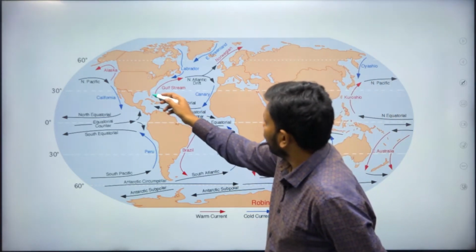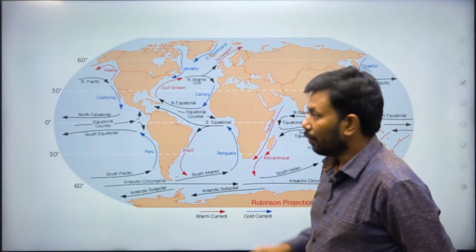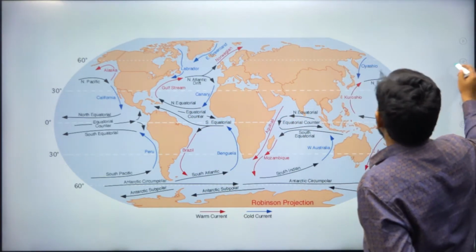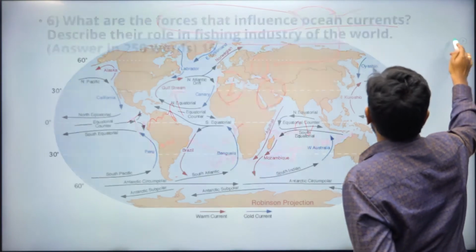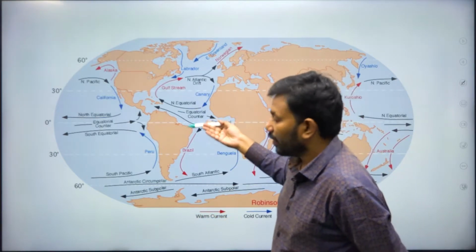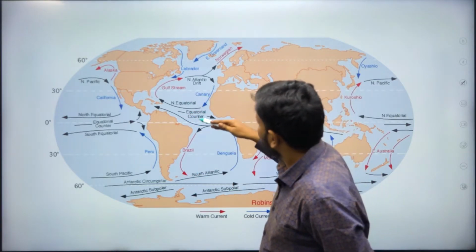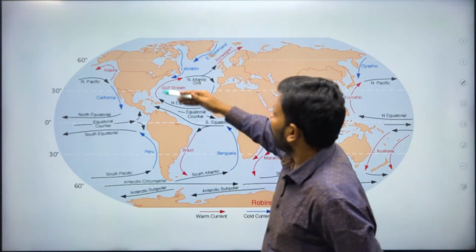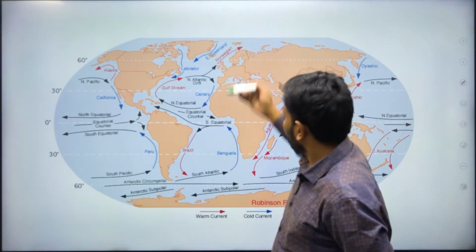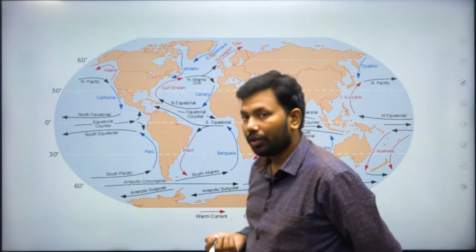So you can mention any of this. For example, straits and isthmuses play a crucial role in converting or changing ocean currents. Bays and gulfs can also change ocean currents. And various factors, look at this carefully. Factors that influence ocean currents: temperature, and you can write latitudes. Because at the equator we have more temperature, more heat, water is piling up. All the ocean currents that go away from the equator are red in color, called warm currents. Those that come from the cold north or south are blue in color. You can mention that. Latitude plays a crucial role.